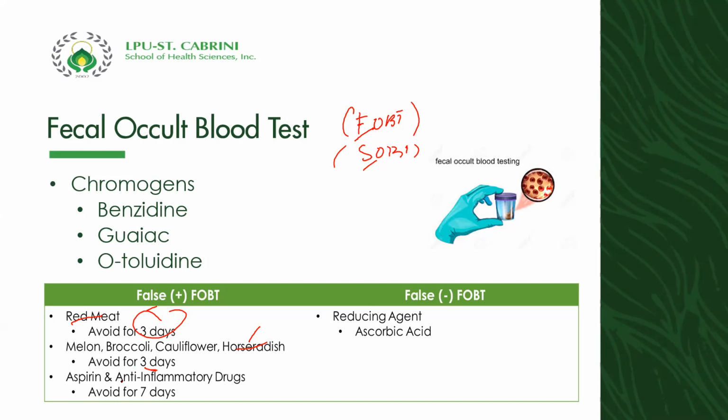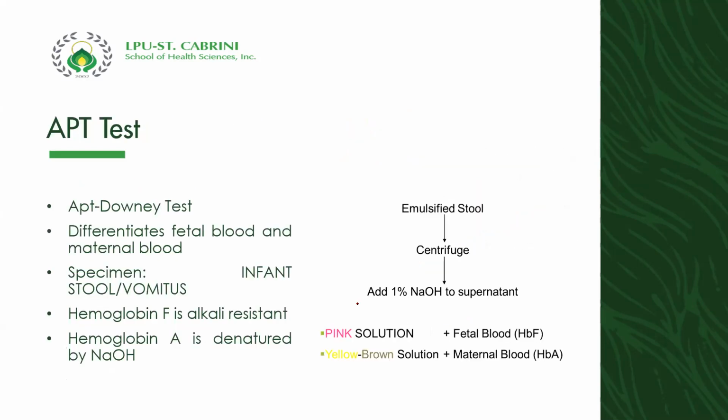Okay. Aspirin and anti-inflammatory drugs must be avoided for 7 days, again, because it can cause a false positive. Reducing substances like ascorbic acid can cause what we call false positive reaction.